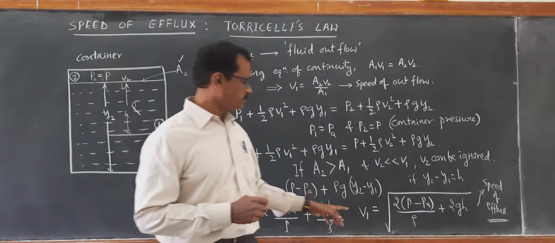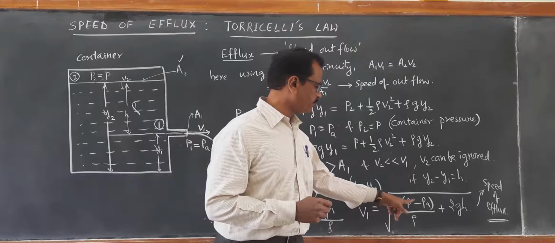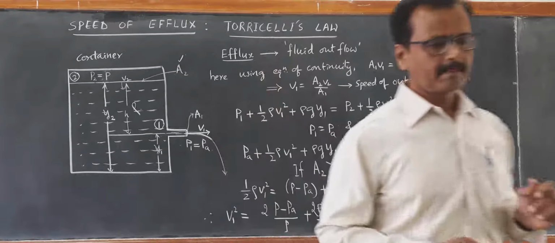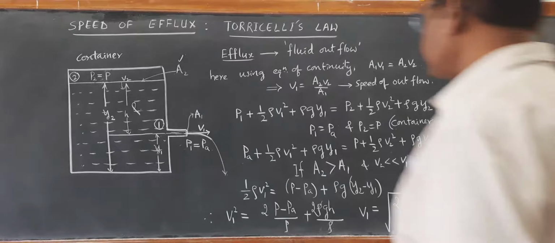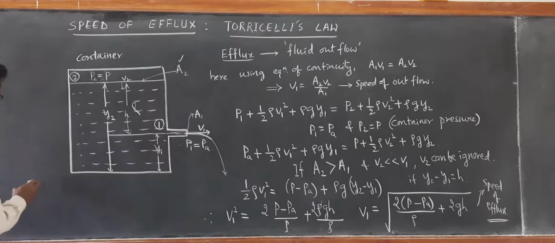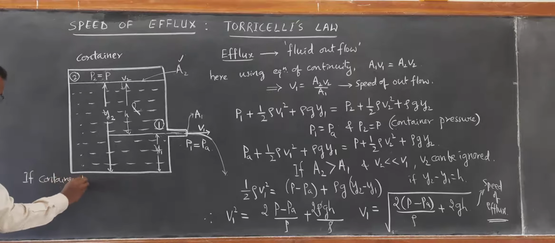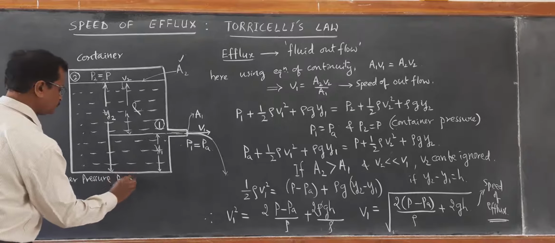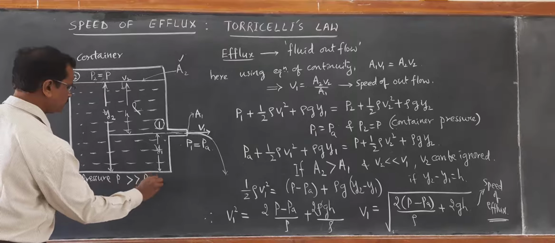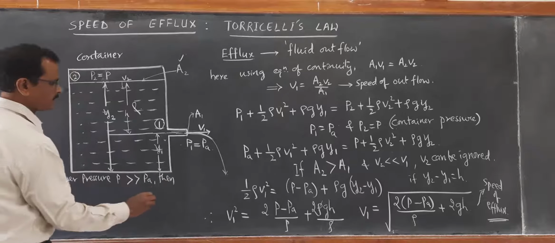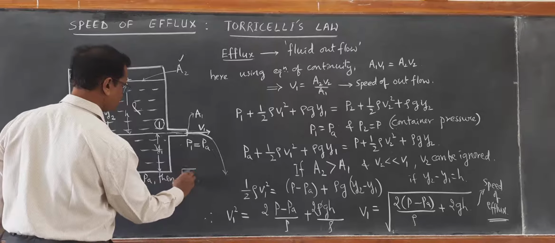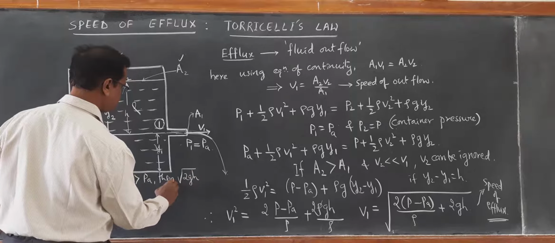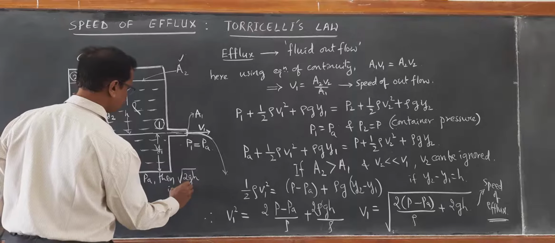So you are left with V1 equal to square root of 2 times (P minus Pa) upon rho. So I will write here: if P is very large compared to PA, then the 2GH term is negligible.